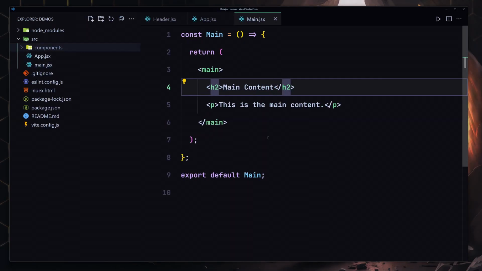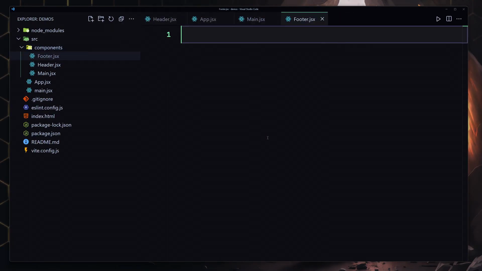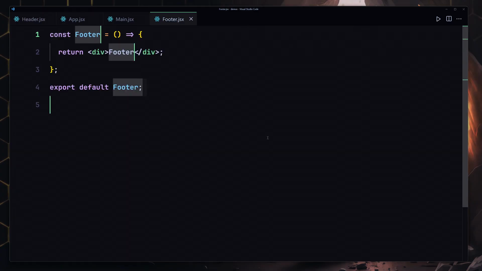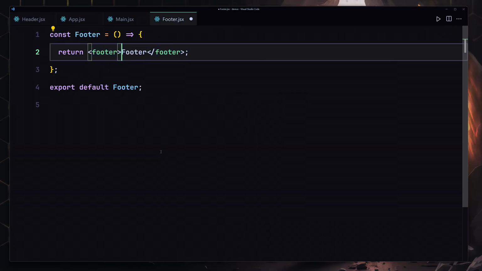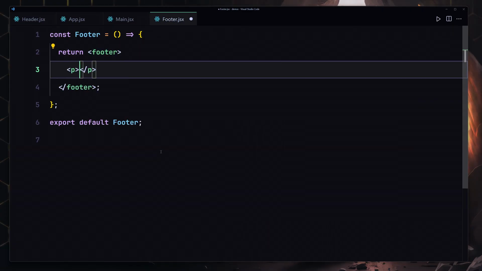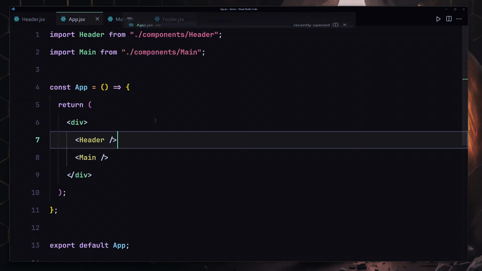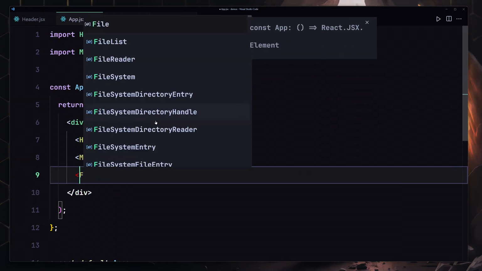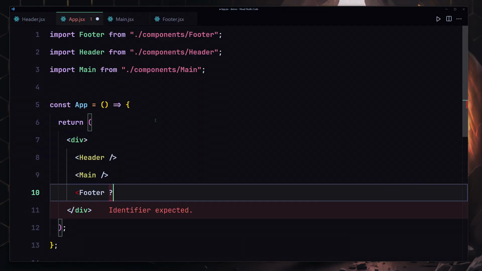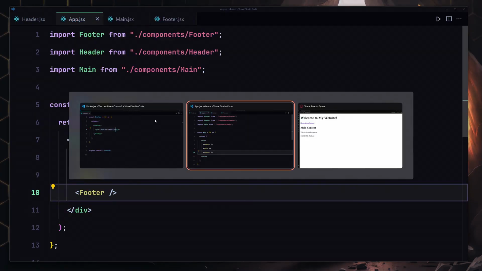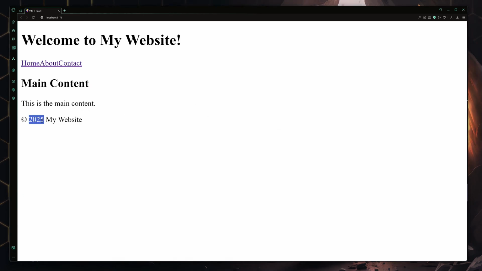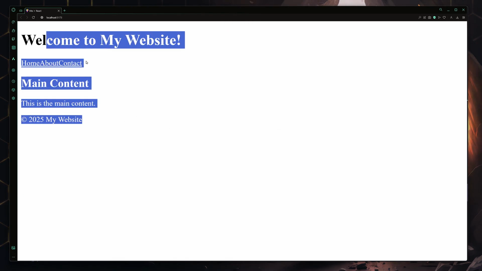Now for the final component we're going to be creating our footer.jsx, and inside there we're going to be using our RAFCE, removing this div and changing that to footer. Okay, let's just provide our paragraph which will say copyright 2025 my website. So now if I save my file, we also have to register that inside our app component like so. Okay, and I'm going to register that, save my file, and now we are getting our copyright 2025 my website. So that was another challenge about the basic component.